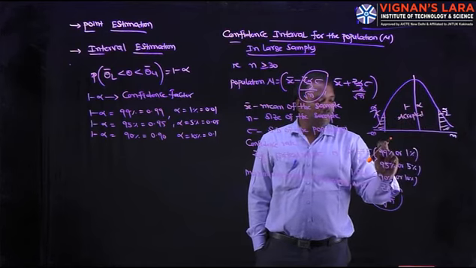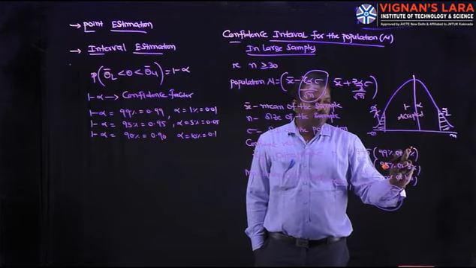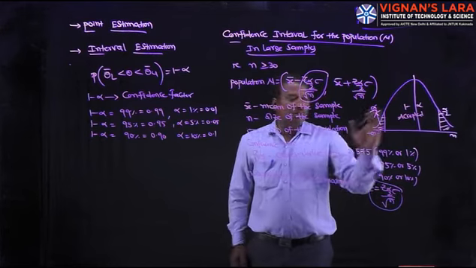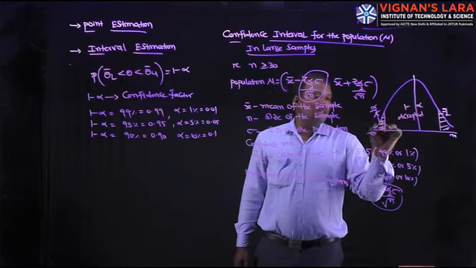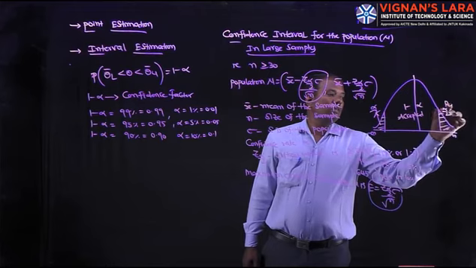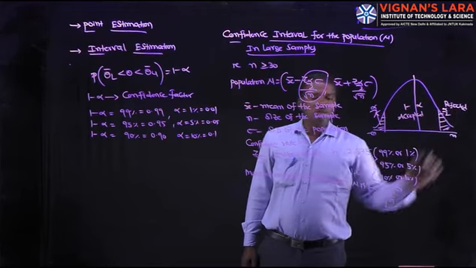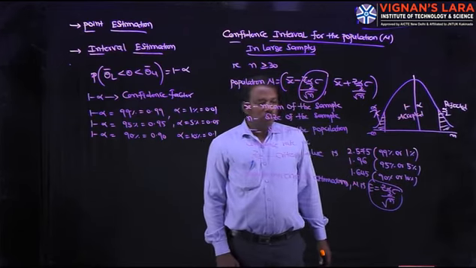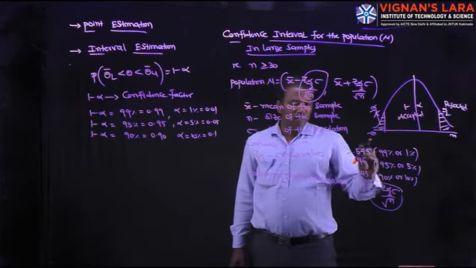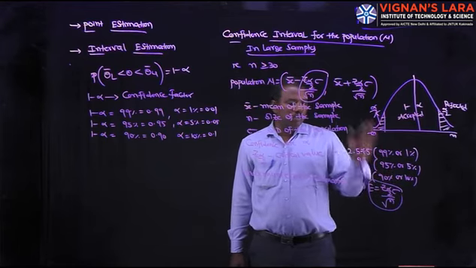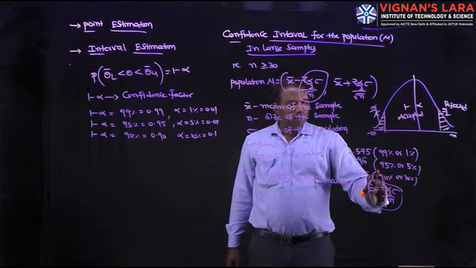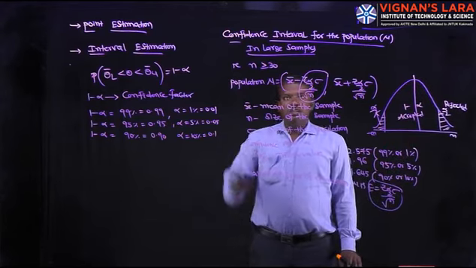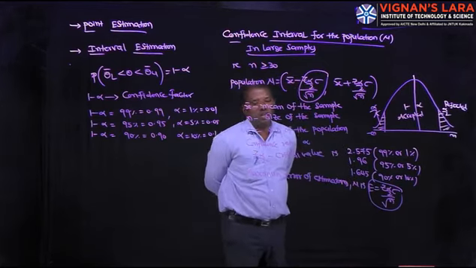Accepted 99, 95, 90. 1%, 5%, 10% are rejected, divided into two parts, alpha by 2 each. The dotted lines are the rejected region, both on the left side and the right side. The remaining portion is accepted, with confidence 99, 95, 90 or failure rate 1%, 5%, 10%. These are the accepted range, these are the rejected range. And this is the confidence interval for the population mean in large samples.